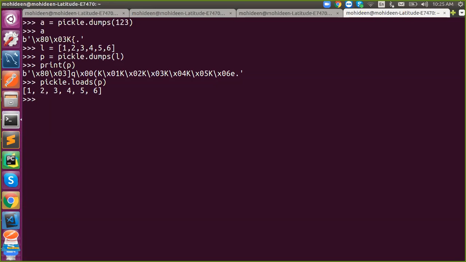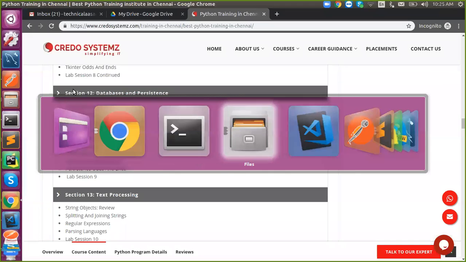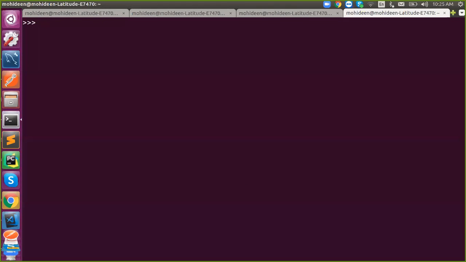So now let's move on to the file. We have to store the same stuff into some files. Let's see that. I need a file before that. F equal to open. Pickle by default comes with the .pkl format.